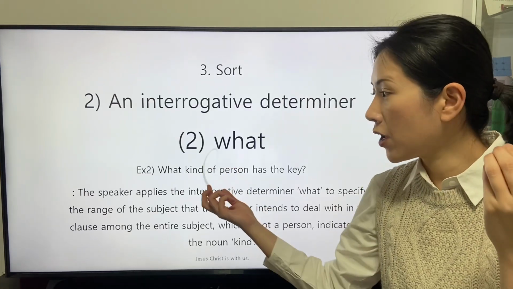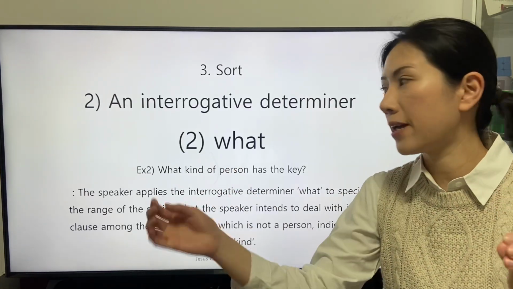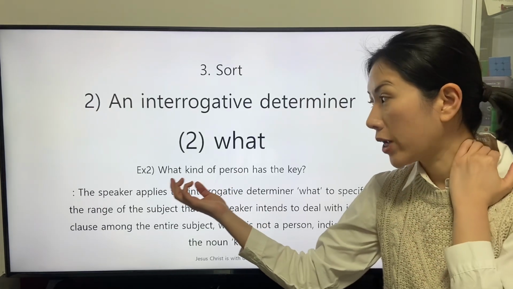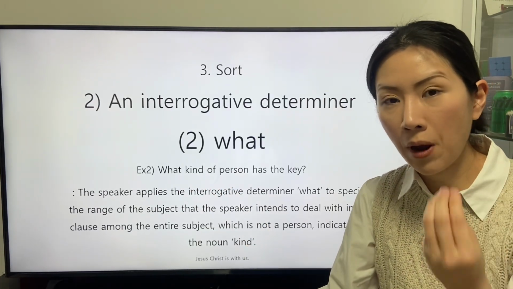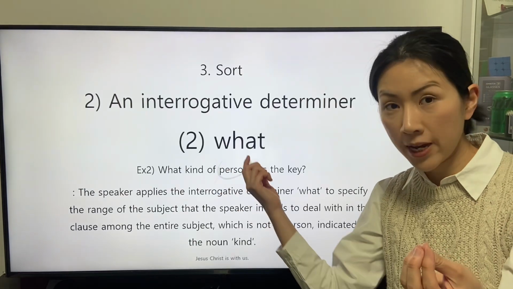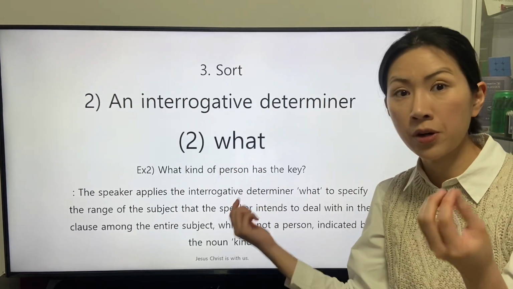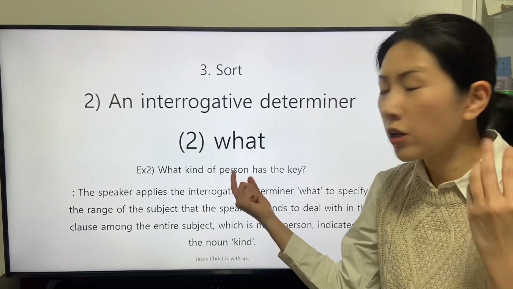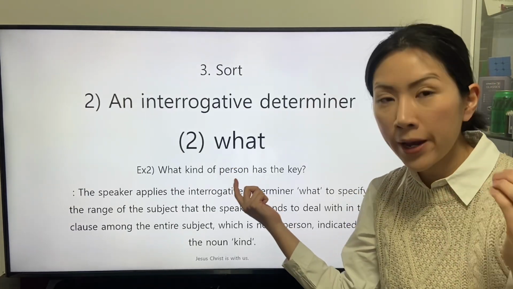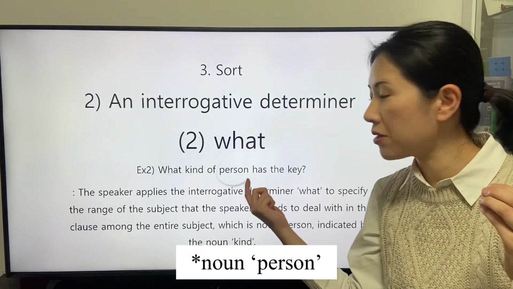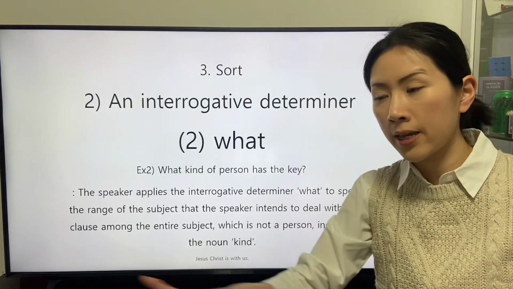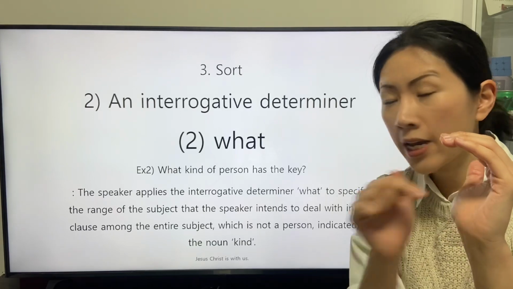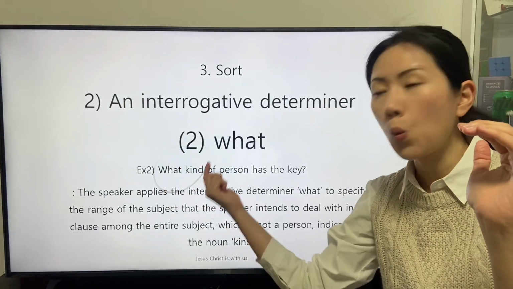The definition of the preposition of reveals that the subject, what kind, is the representative of the object indicated by the general noun person. So we can understand the entire subject indicated by the general person like this, and a part of the subject is indicated by the phrase of the noun, what kind.